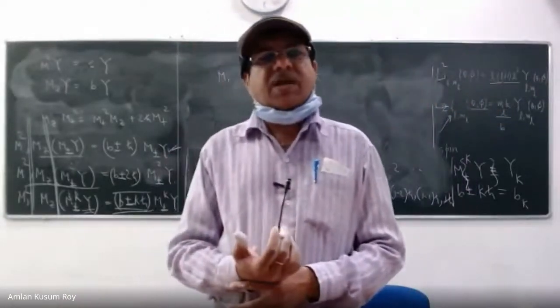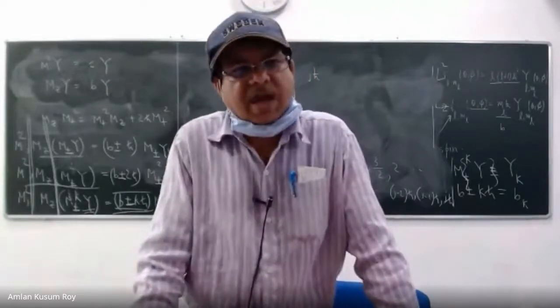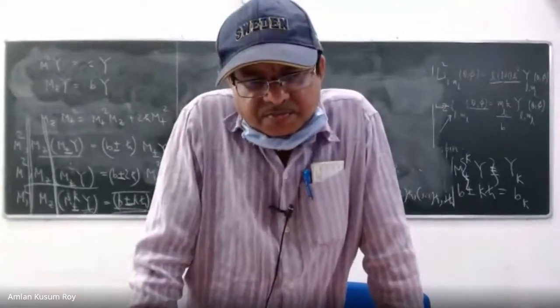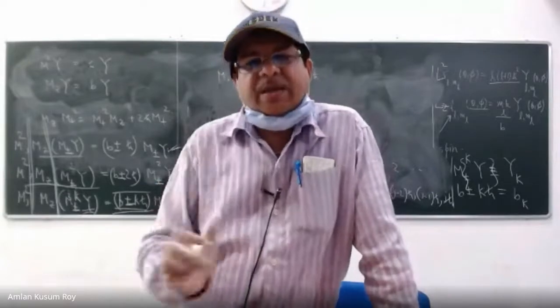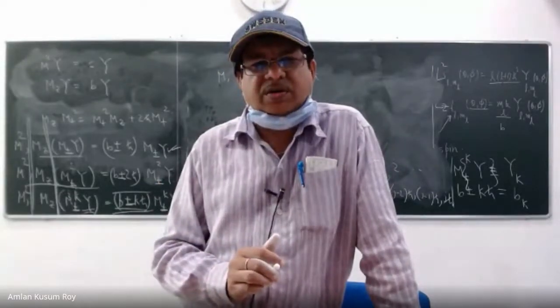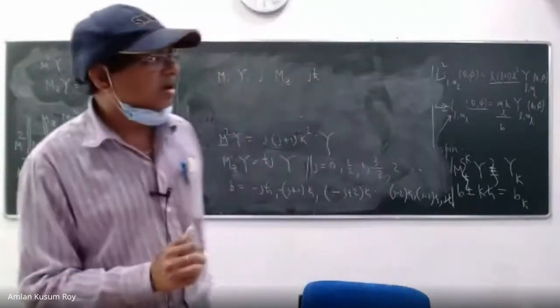So the thing is that it represents the angular momentum of one electron. It can represent so many things. That is why this question is important. It can represent so many things in the titanium atom.